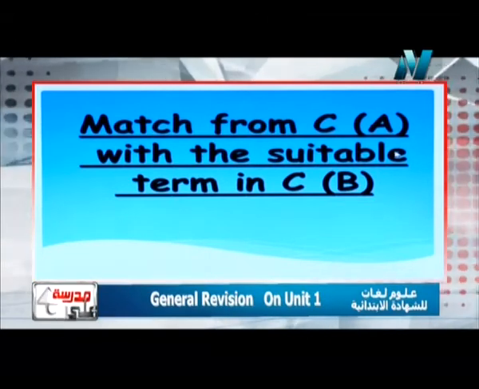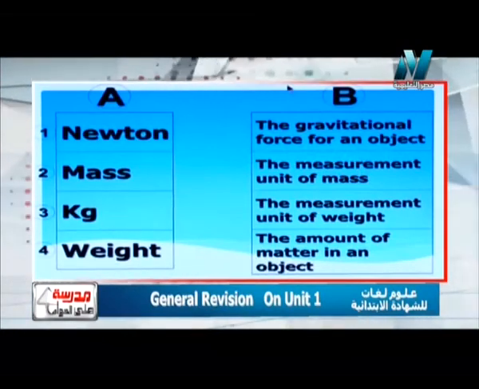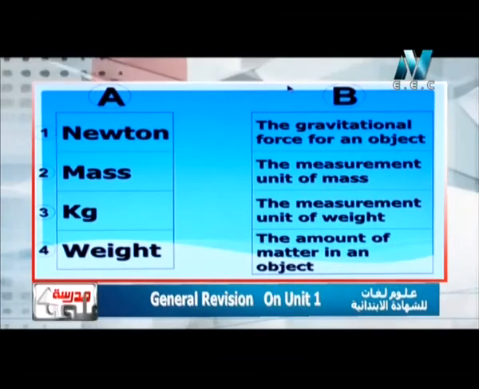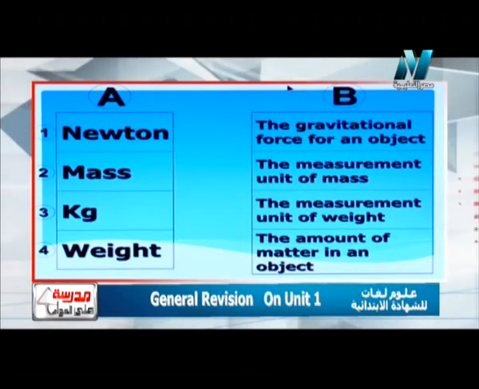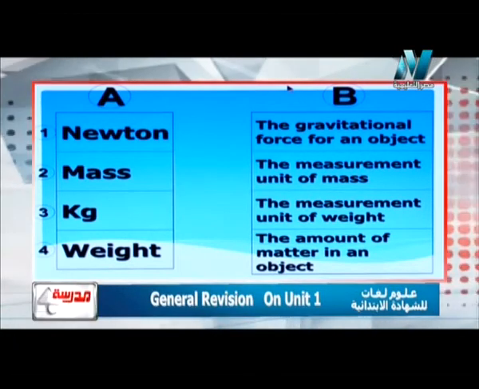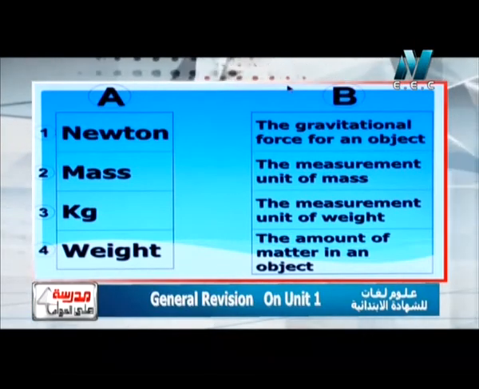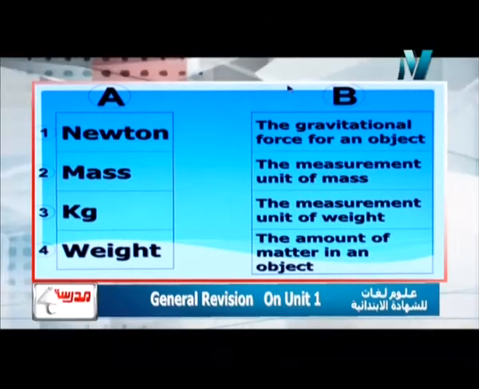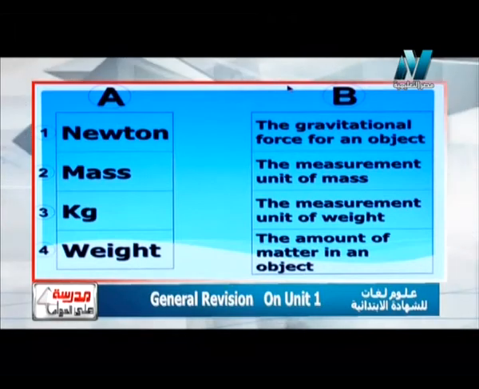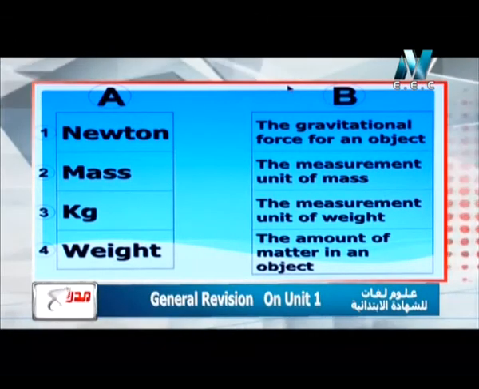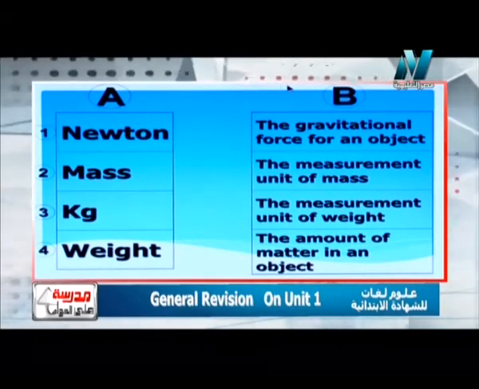Before you answer any point of this question, you must read all the two columns. The first column says Newton, mass, kilogram, and weight. The second column says gravitational force for an object, measurement unit of mass, measurement unit of weight, amount of matter in an object. So here I read the two columns before I answer any word of them. Please, in the match question, read all the two columns before you answer any word of them.